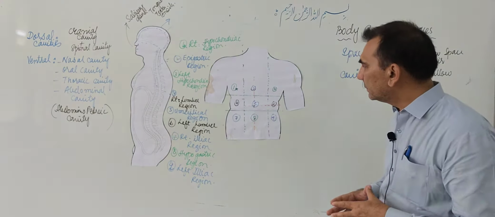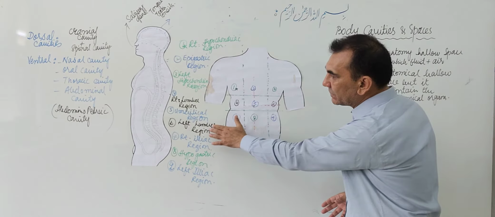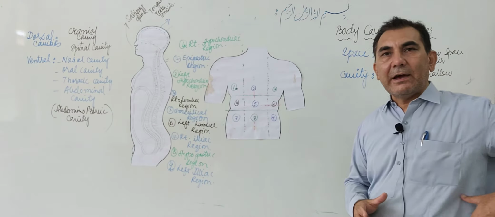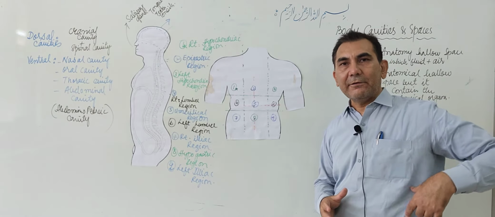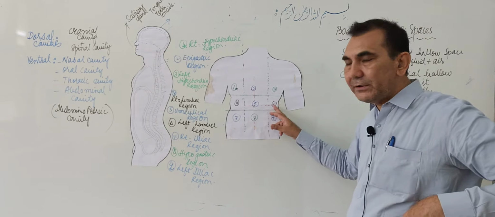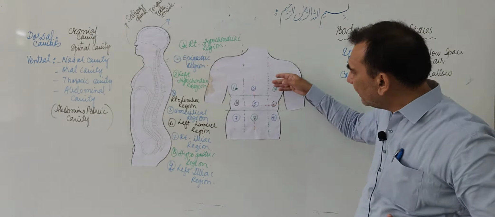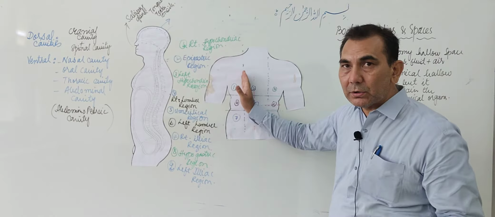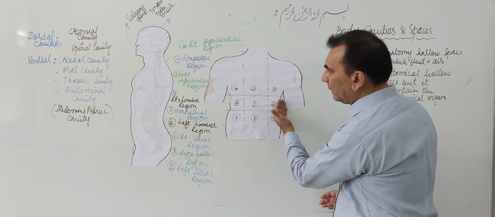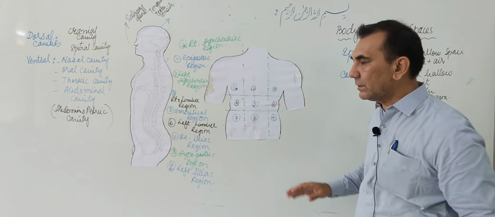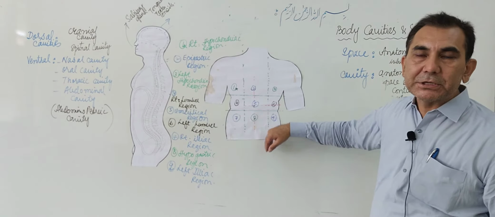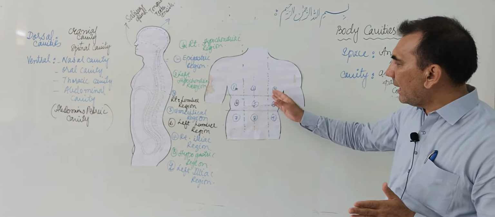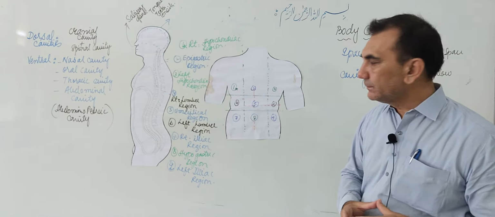Now the 6th, which is the left lumbar region of the abdominal cavity, contains the left kidney, left adrenal gland, and the descending colon. Here, in the right lumbar region is the ascending colon, and opposite it, the descending colon is present at the left lumbar region. Okay, and some part of the ureter as well.